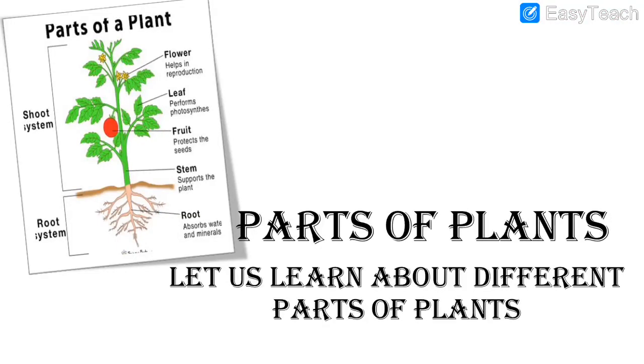Now, as I told you in the beginning, we will also see what are the parts of the plant. That is the new topic. See, parts of the plant. As you can see on the screen, these are the parts of the plant which are shown on the screen. The picture which is shown on the screen: flower, leaf, fruit, stem, root system and shoot system. Everything is shown over here. Can you see the plant? Tomato plant is given over here.